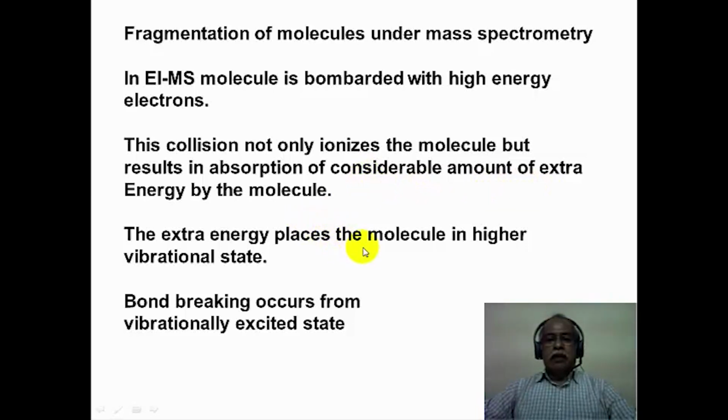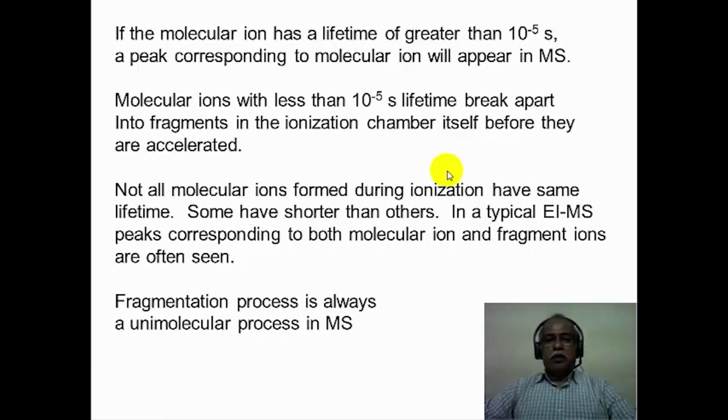This extra energy can place the molecule in a higher vibrational state. Once molecules are in the higher vibrational state, they can undergo bond breaking from the vibrationally excited state, resulting in extensive fragmentation. In fact, the fragmentation pattern is a fingerprint, a signature of an individual molecule, and it is reproducible, and hence it is extremely valuable in structural elucidation problems.